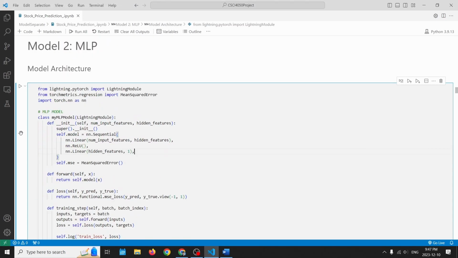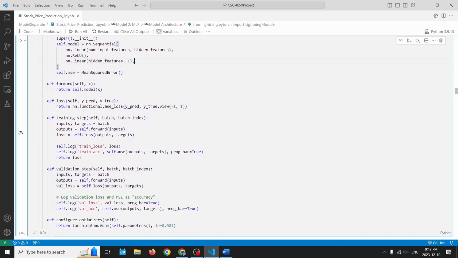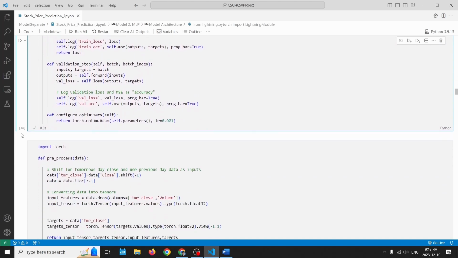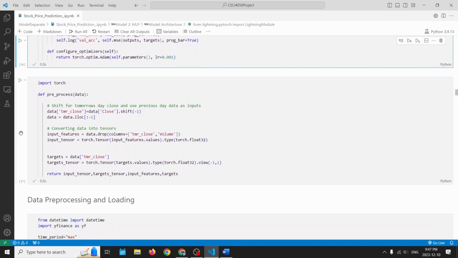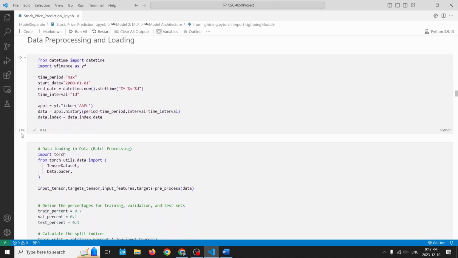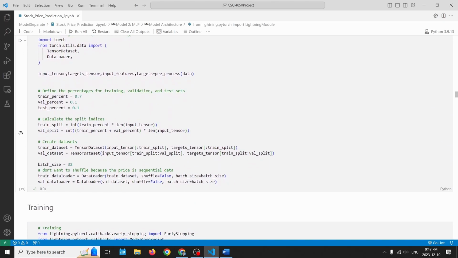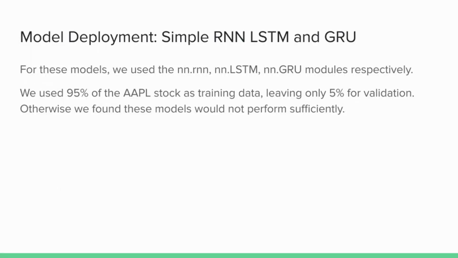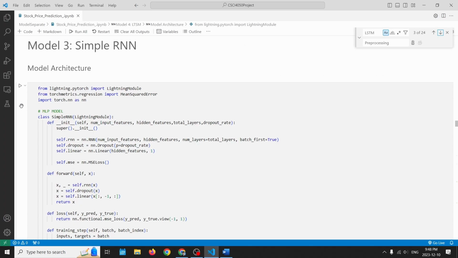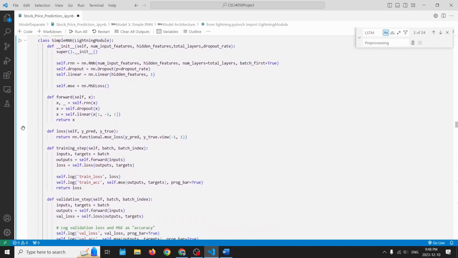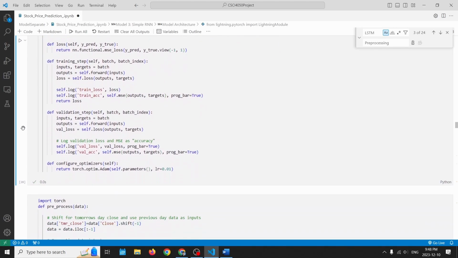MLP has a similar architecture to linear, except we added an additional ReLU and linear layer. Pre-processing was done similarly, and the same training and validation splits were used. While for the remaining RNN, LSTM, and GRU models, we used the built-in PyTorch RNN, LSTM, and GRU models respectively. The remaining loss, training, and validation steps were similar.